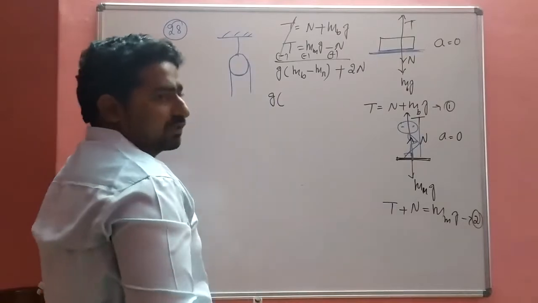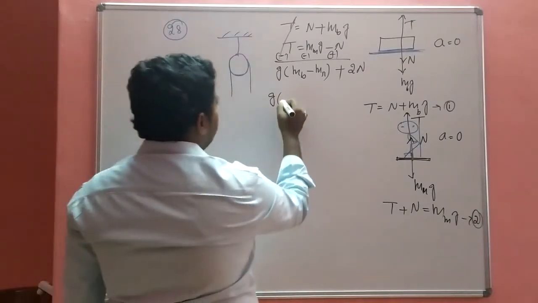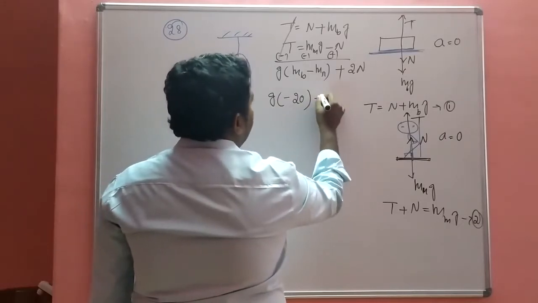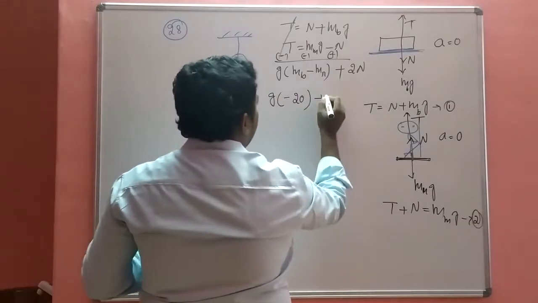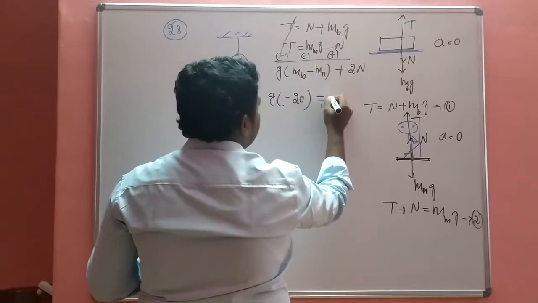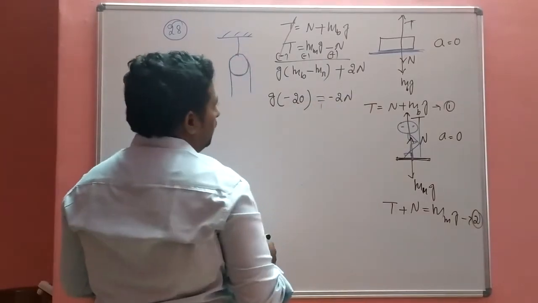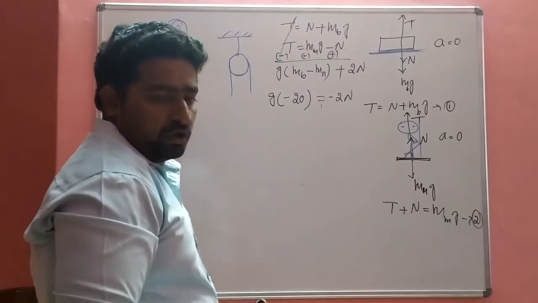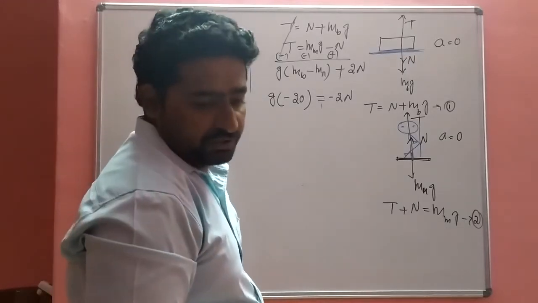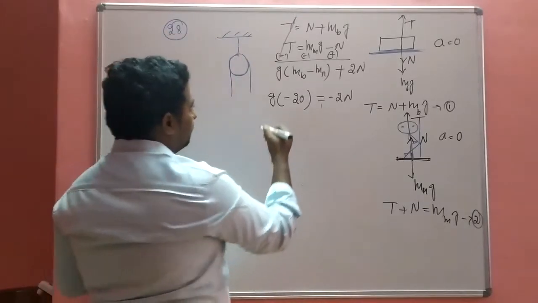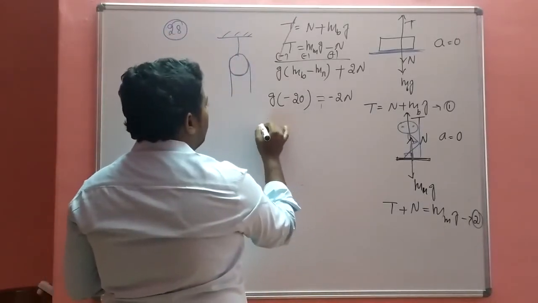Mass of the box 30 minus 50 minus 20 plus, okay, plus becomes what? It is good, RHS minus 2n. So the G value is 10.